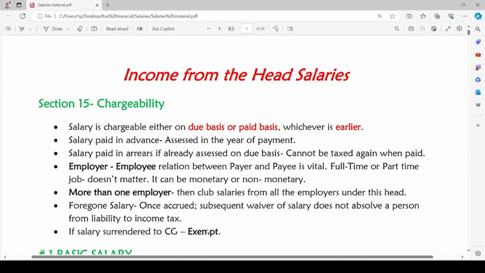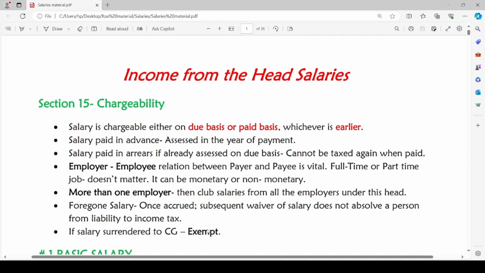One more important point is, for the income to be considered as salary, there should exist an employer and employee relationship between payer and payee. The job might be full-time job or part-time employment, it doesn't matter. And the payment made by the employer can be in monetary terms or non-monetary terms. But there should exist a relationship of employer and employee between the payer of salary and payee.